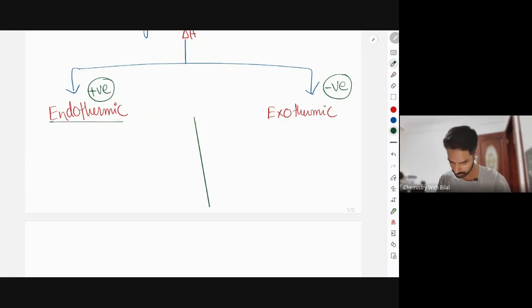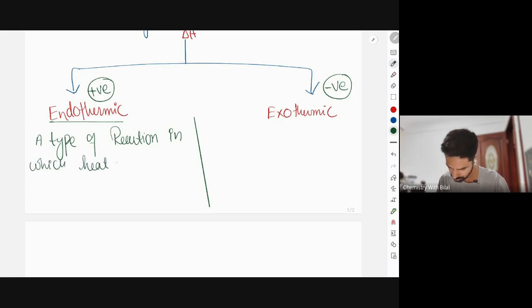In an endothermic reaction, a type of reaction in which heat is absorbed from the surroundings. So from where the heat is absorbed, of course it is from the surroundings.